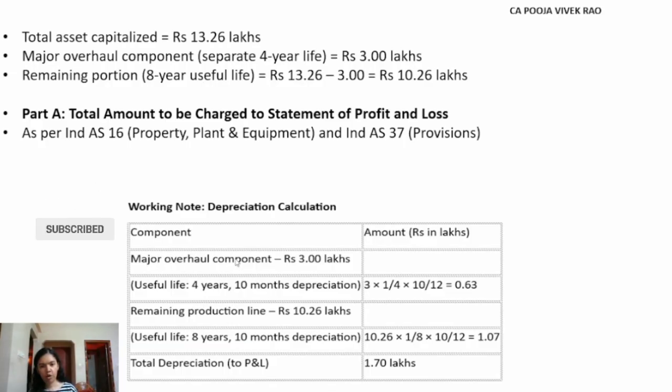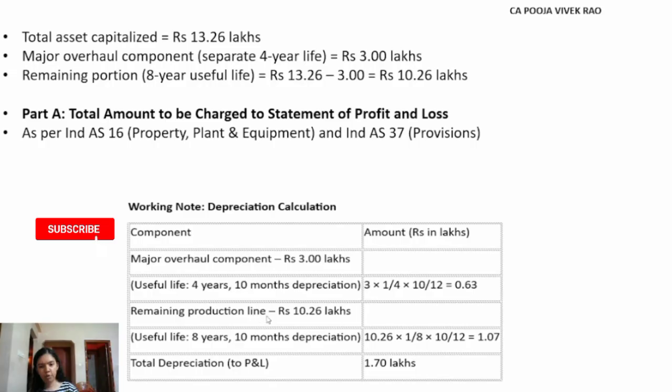So major overhaul component rupees 3 lakh. The useful life of this is 4 years and depreciation is for 10 months, that is from June 2022 to March 2023. So here we have the calculation 3 lakh divided by 4 years into 10 by 12, which is equal to rupees 0.63 lakhs.